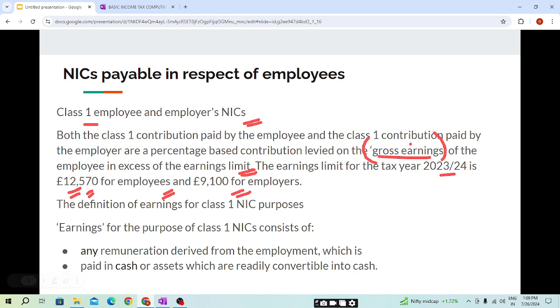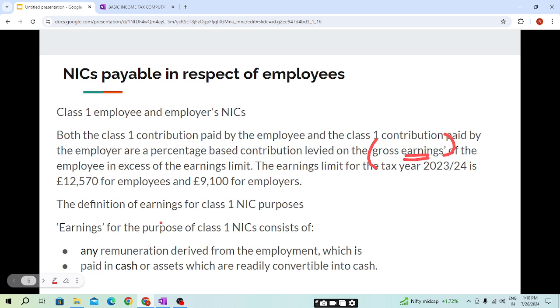So till this limit it will be 0 and above this limit we need to pay a contribution, and the NIC will be based on the gross earning. The class 1 employee NIC and employer NIC will be based on the gross earning of the employee in excess of the earnings limit. The earnings limit are 12,570 for employees and 9,100 pounds for employers. Now students, we'll be covering what the term gross earnings means. So a basic understanding of gross earning is cash. Whatever income the employee is receiving in cash will be known as gross earning. The cash amount which an employee will receive.